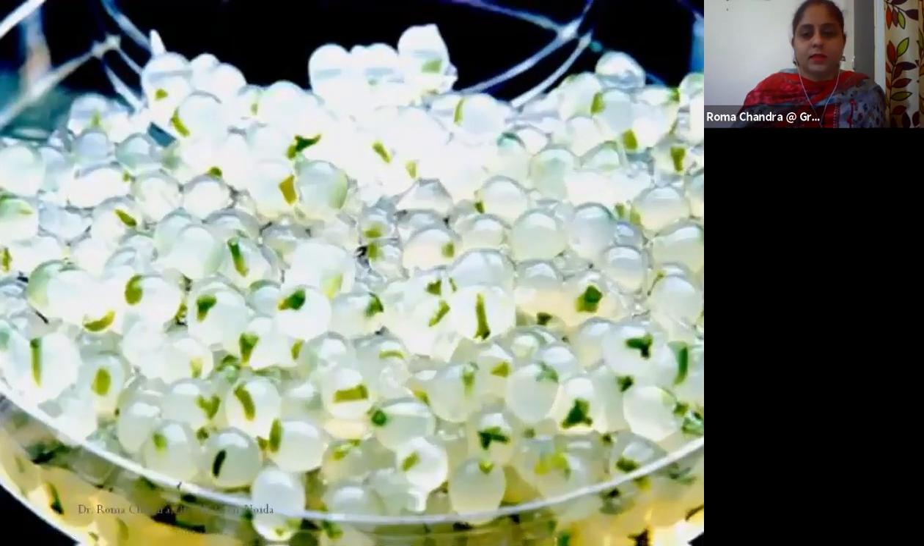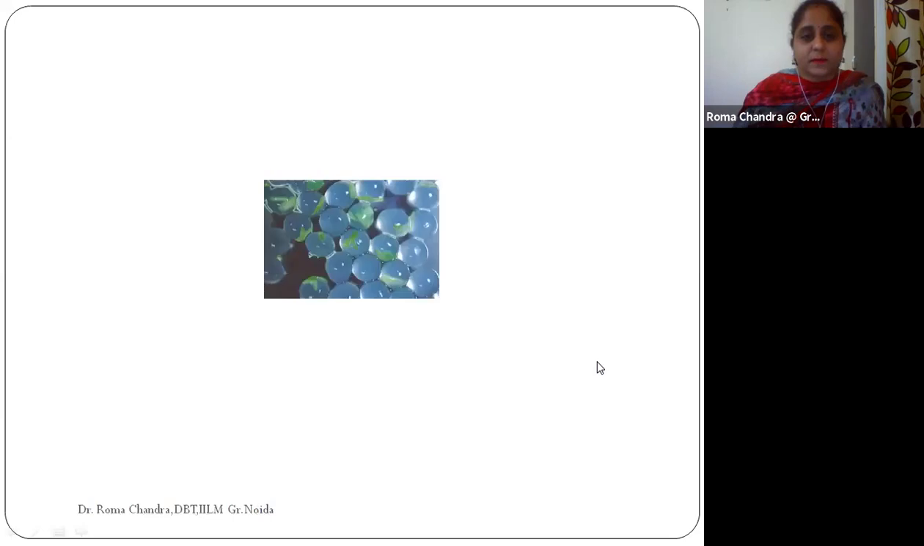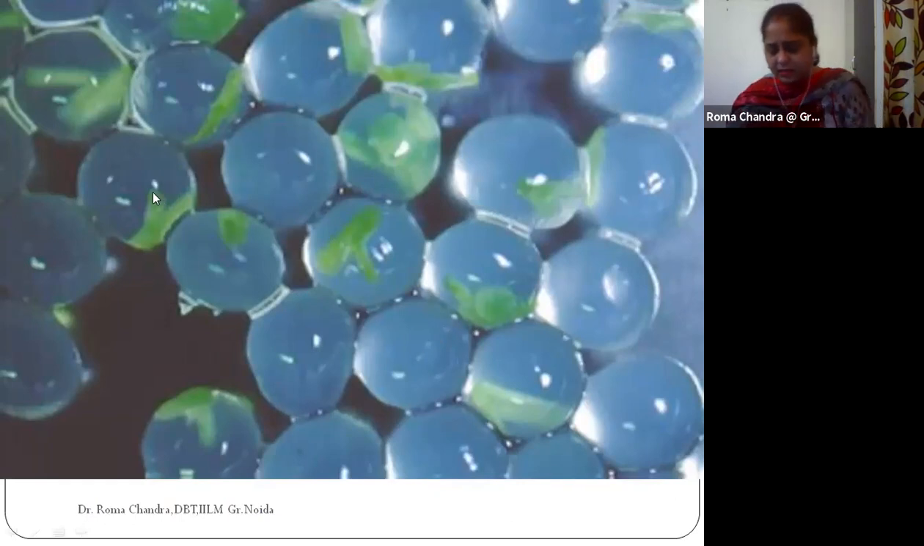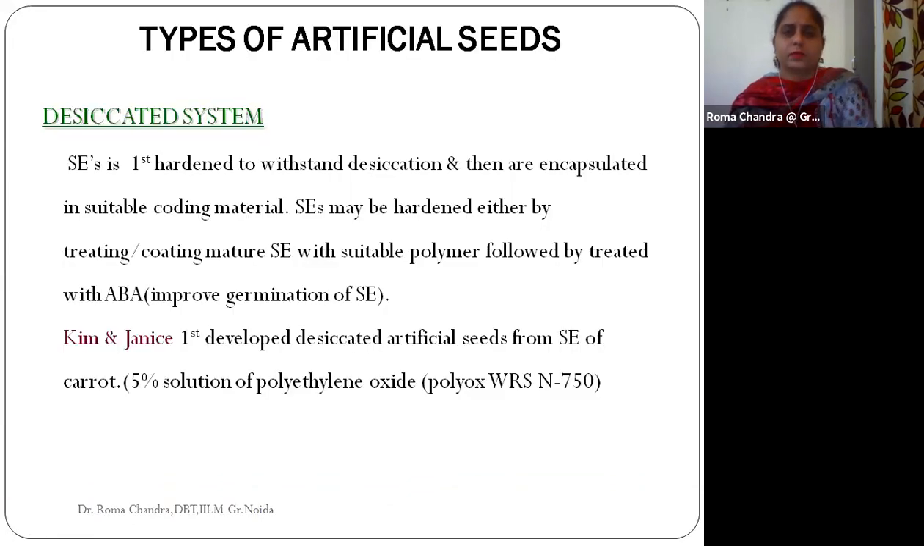Okay, so this is what it looks like. You can see these small seedlings, the embryoids, and these are the beads after the encapsulation. They look like this. I hope this is visible here. So these are the beads and these are the seedlings. They have just small shoots and small roots.